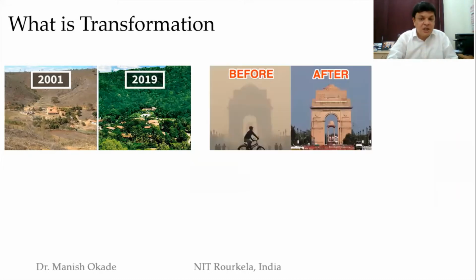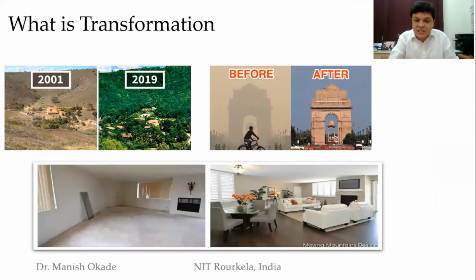Similar to this, a foggy morning in New Delhi, say India Gate, you could see that it is not very apparent. I think this is taken during lockdown. So here you could see that there is not much fog, and the transformation is really useful. So let us take one more example.